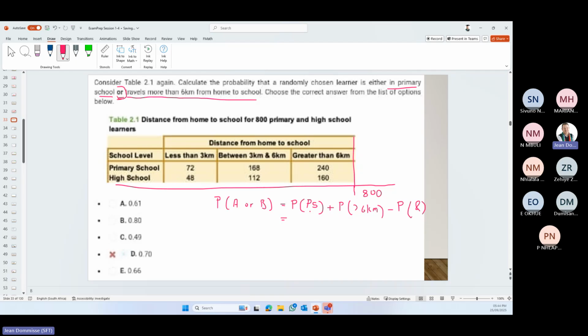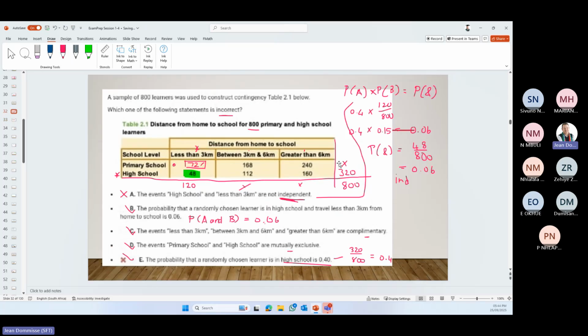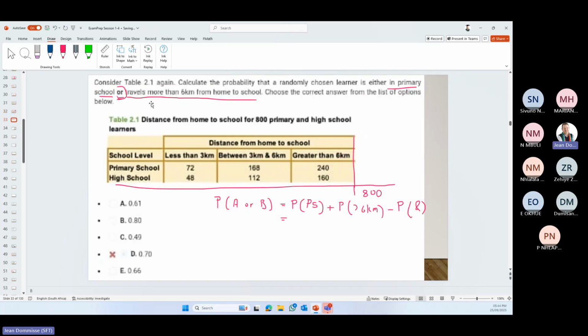So let's see, probability of primary school. Again, we could have used it from a previous one, we got it, or we didn't. So let's quickly work it out. I'm not going to work out all of the totals, I'm just working out what I need.